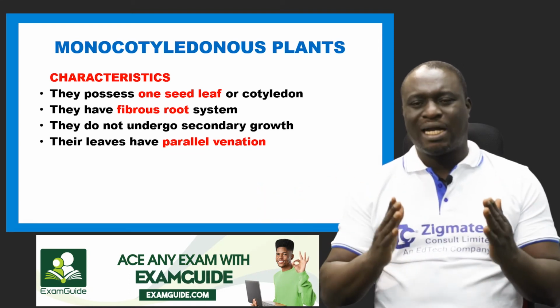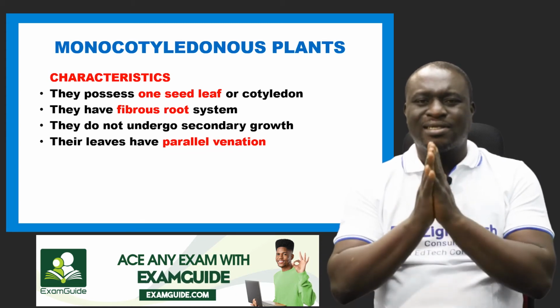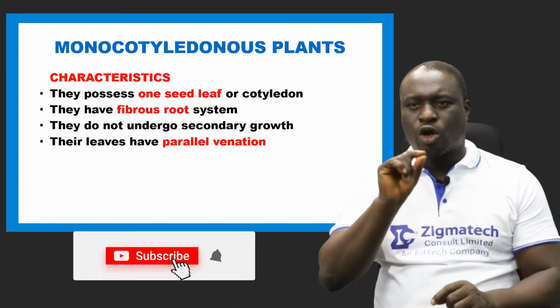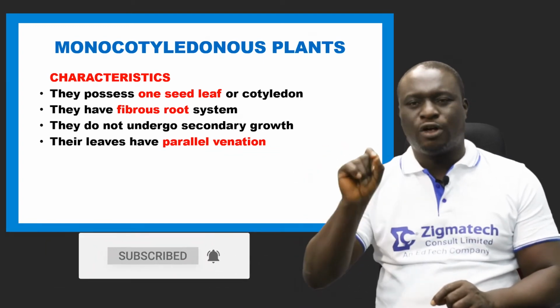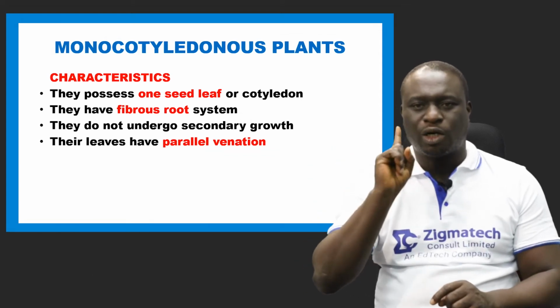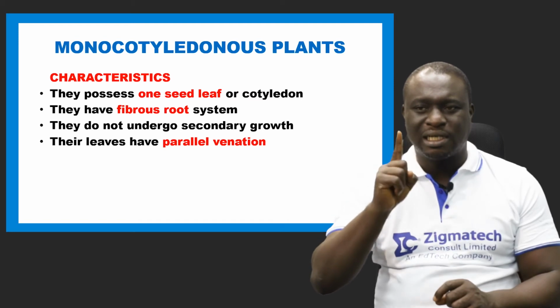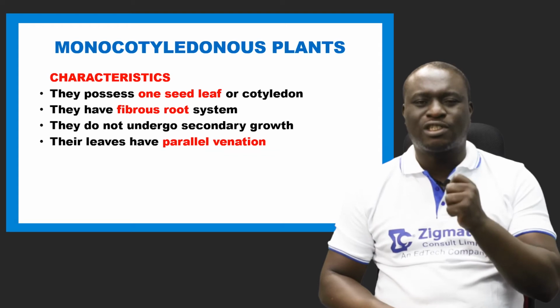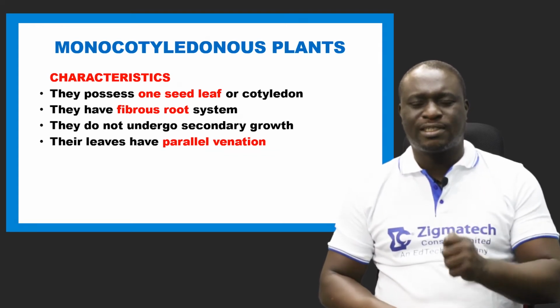Now, I said number 1 for monocotyledonous plants is that they possess one seed leaf, hence the name mono. Cotyledon simply means seed leaf. Cotyledon means seed leaf, mono talks about one, and that's why we said it possesses what? One seed leaf. Number 2 is that they have a fibrous root system.